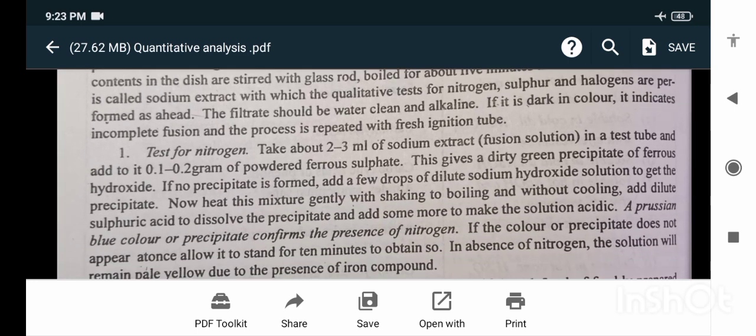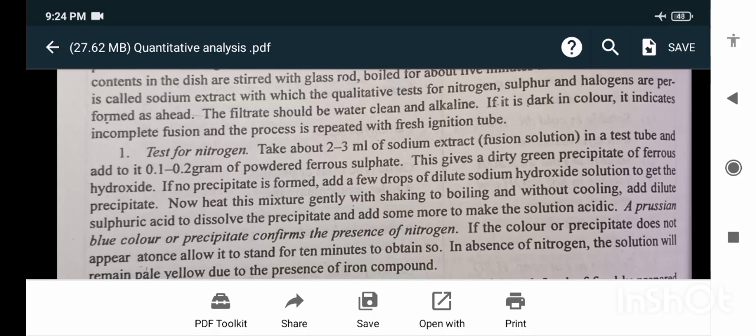Test for nitrogen. Take about 2 to 3 ml of sodium extract (fusion solution) in a test tube and add to it 0.1 to 0.2 gram of powdered ferrous sulfate. This gives a dirty green precipitate of ferrous hydroxide. If no precipitate is formed, add a few drops of dilute sodium hydroxide solution to get the precipitate.